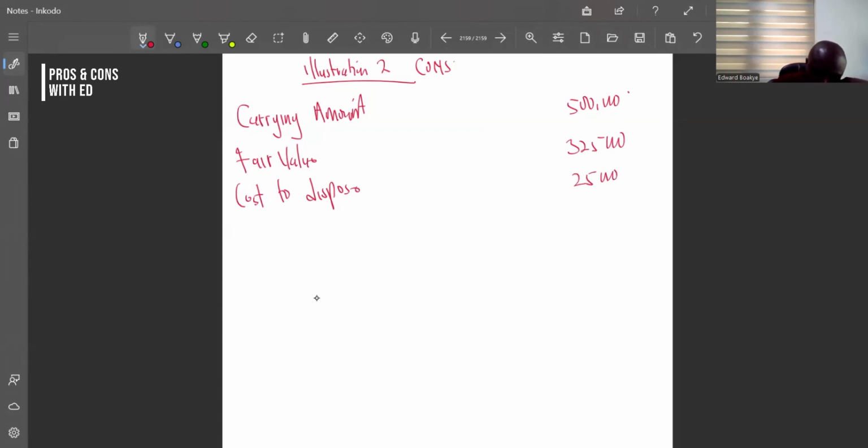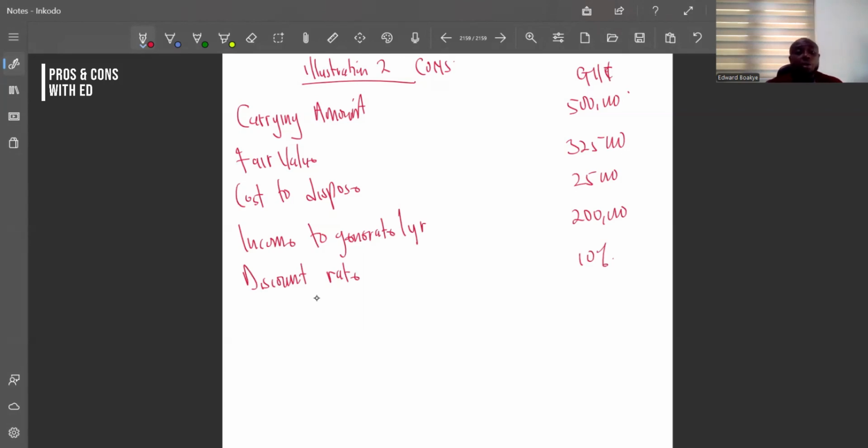And then the income to generate per year is 200,000. And our discount rate is 10%.